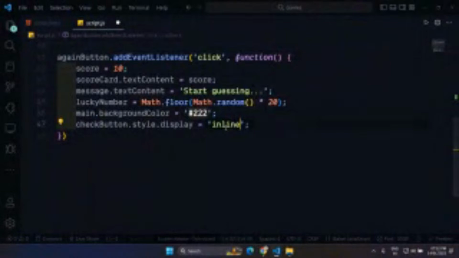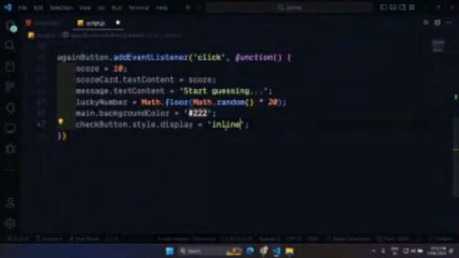Okay, and I think the background color is not changing. What is the reason? Main dot style, sorry, I forgot to write style here. Main dot style dot background color. Let's see. Yep, so 12 again. Yep, it's coming back to 0. Yeah, it's fine. So the again button is working.